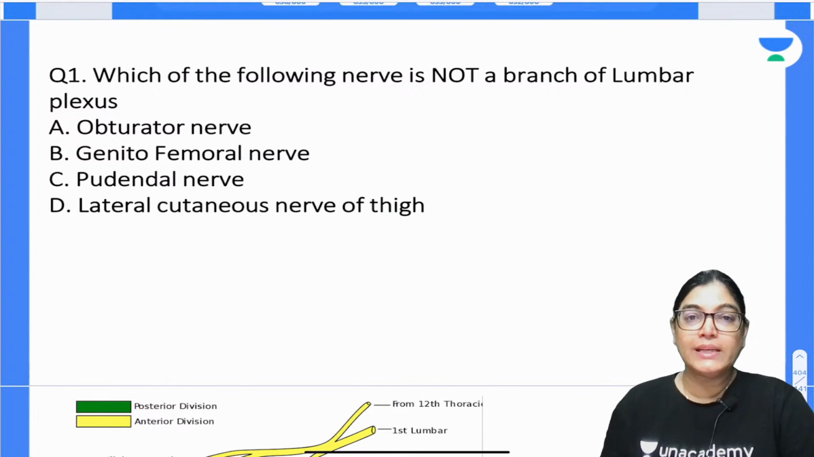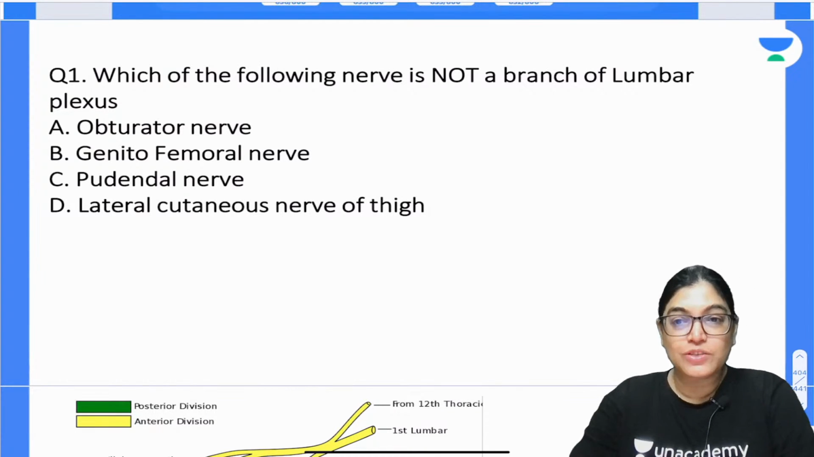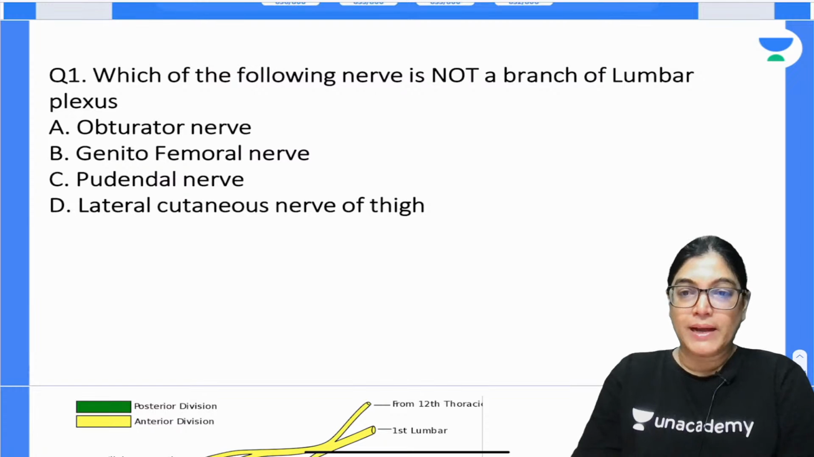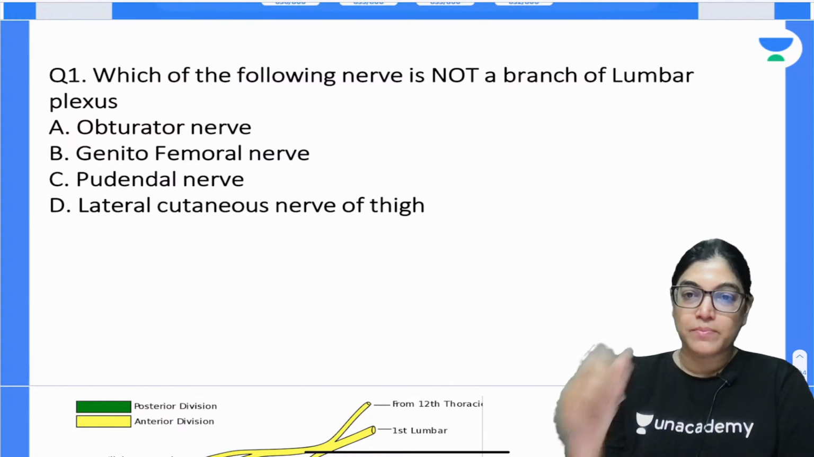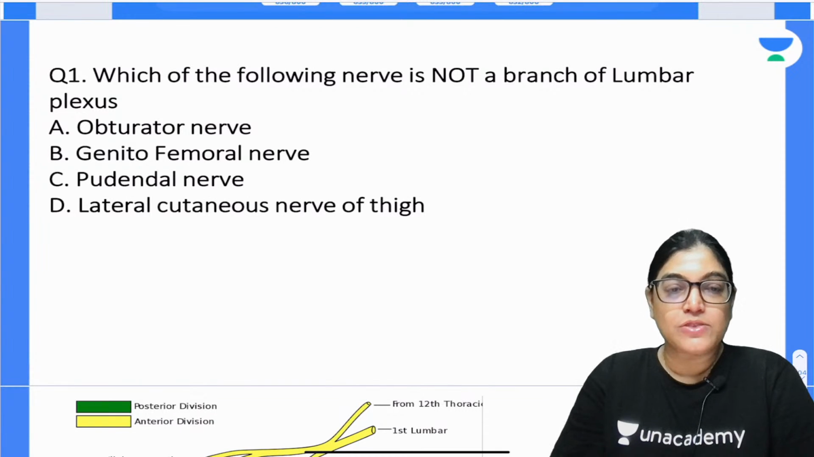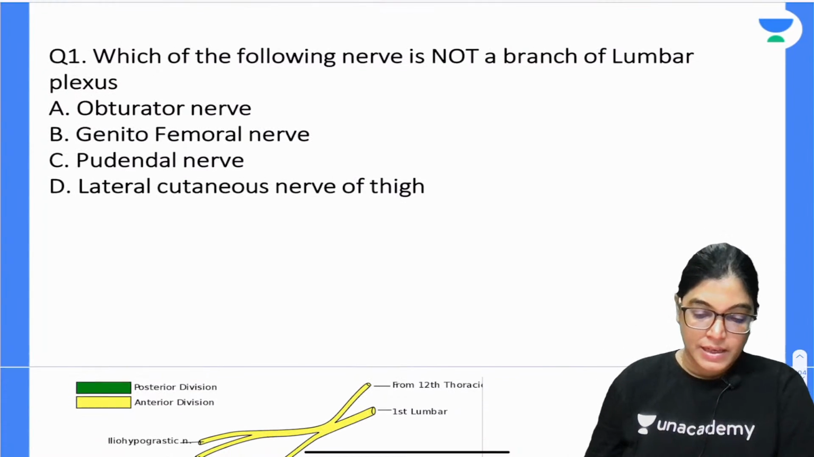Which of the following nerves is not a branch of lumbar plexus? The options are obturator, genitofemoral, pudendal, lateral cutaneous nerve of thigh. According to you, which is your best answer? Your time starts now, mark the correct answer.